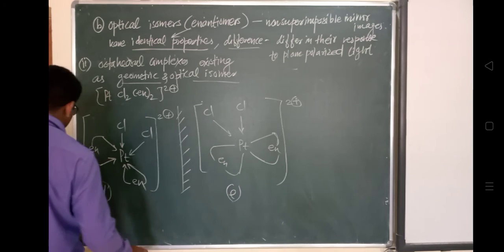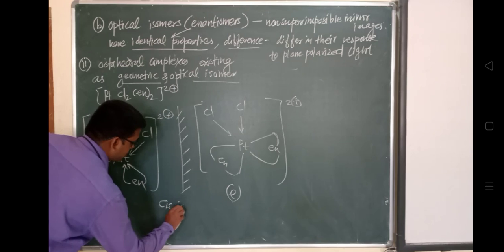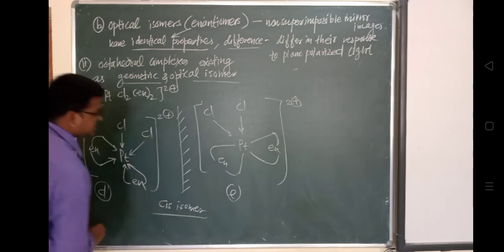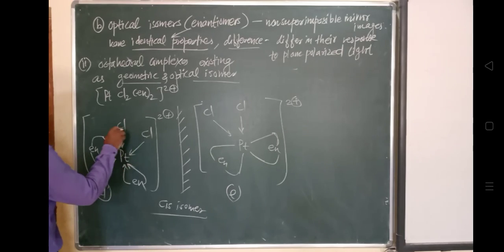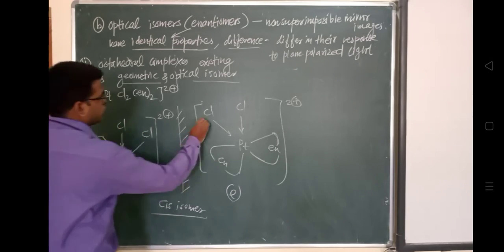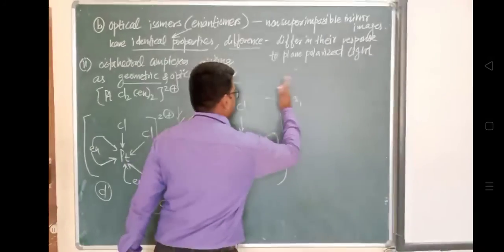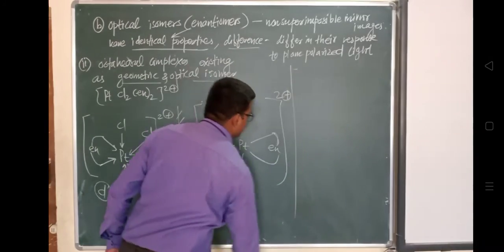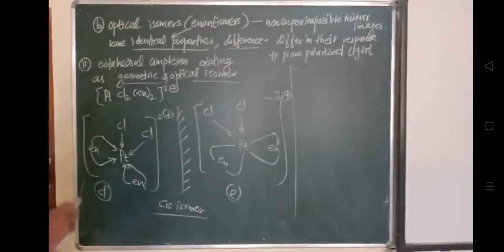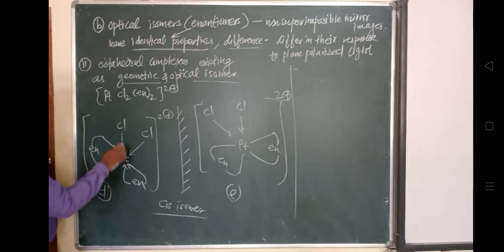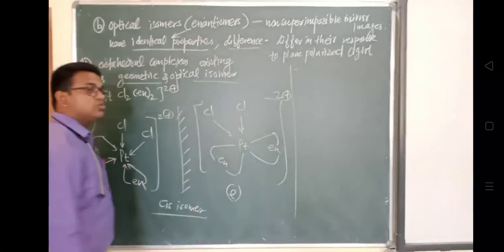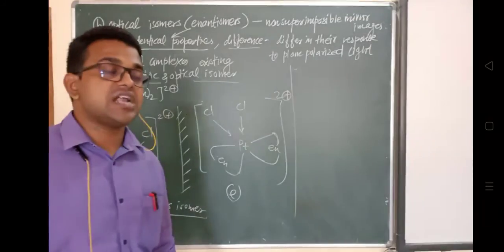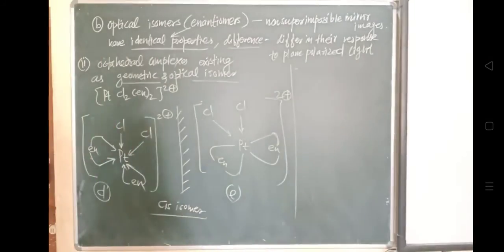But right now, if we observe this, we can say it is a cis isomer. Why do we call this a cis isomer? Because आप देख सकते हो यहाँ पे these chlorines are adjacent. Whenever we show ligands in the structure nearby, adjacent to each other, आप देख सकते हो ये ethylene diamine भी adjacent show किया हुआ है. So this is called a cis isomer. Cis and trans isomers have different properties.